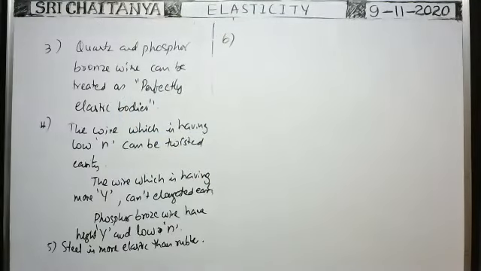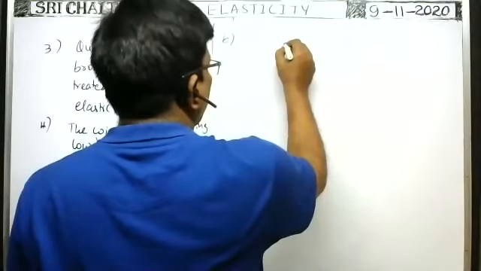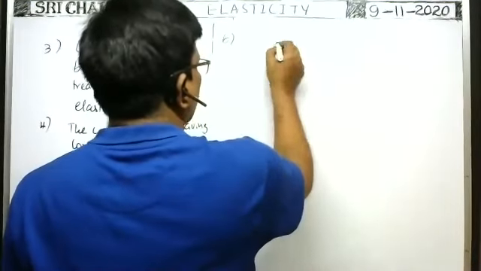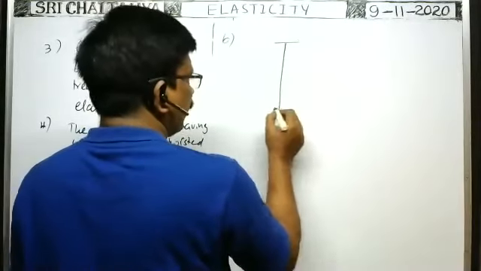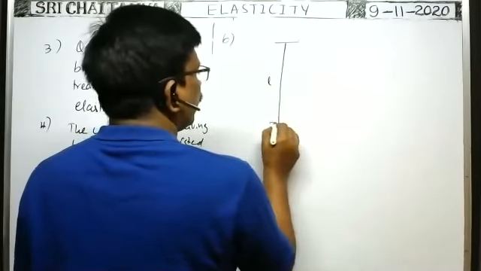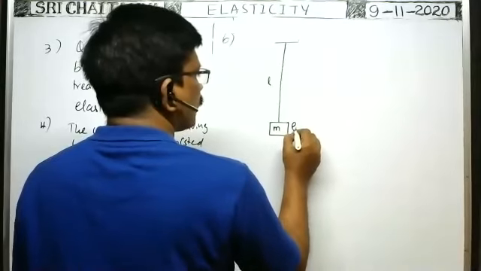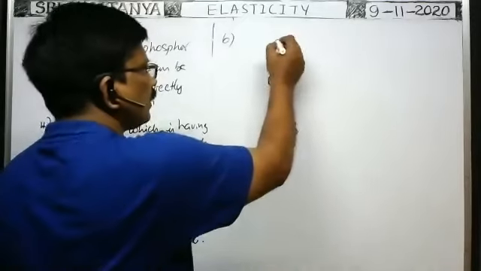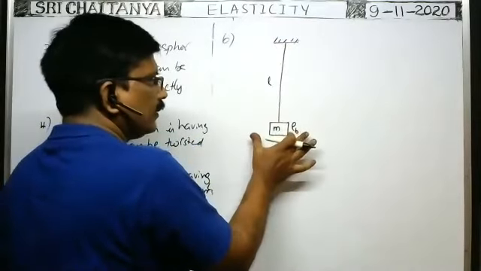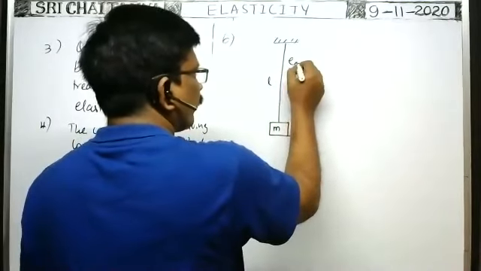Sixth one. Suppose by means of a wire of original length L, a body is suspended. A body having mass M is suspended. Density of the body is rho b. Whenever the body is suspended by means of a wire from the rigid support and kept in air, the elongation of the wire when the body is in air is e_A.